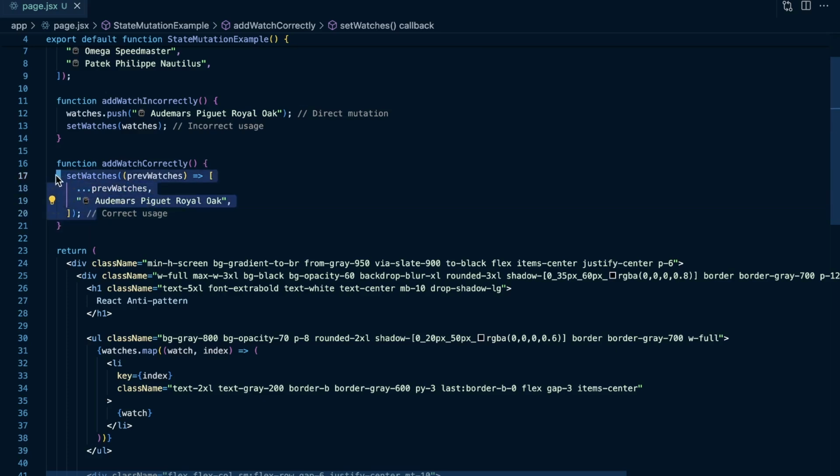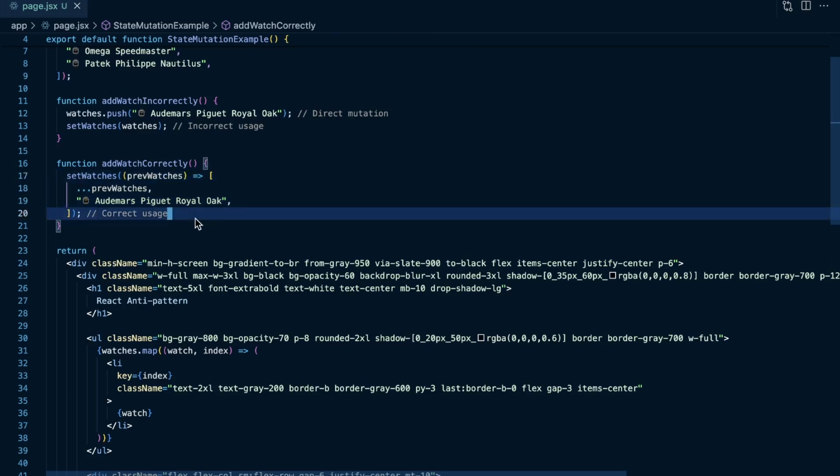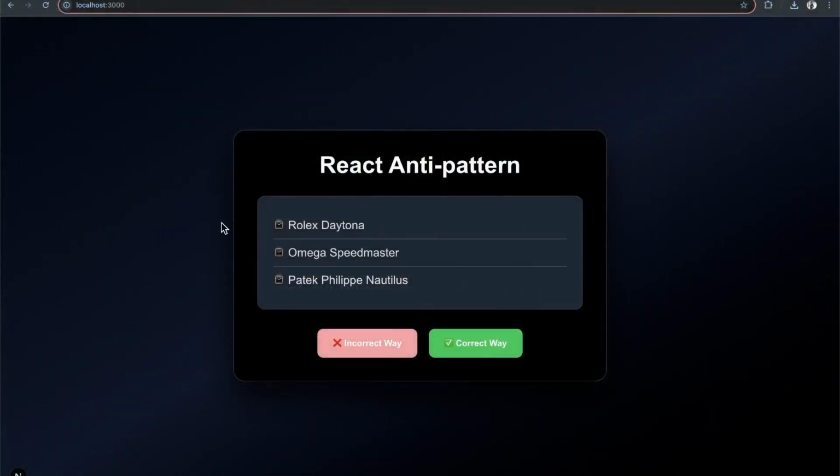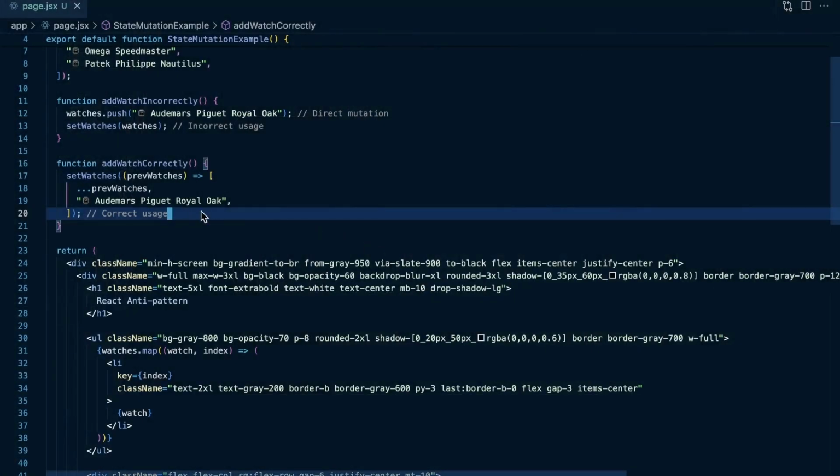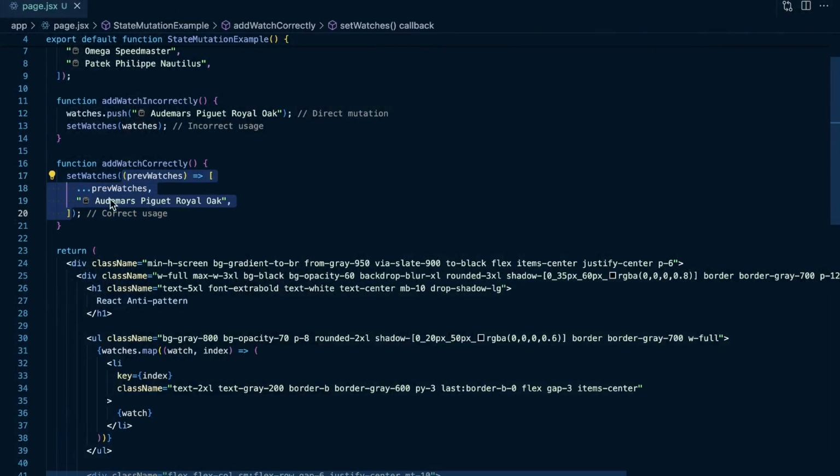And then this will update the page with the correct watches, which is why we see the behavior that if I click correct way just once, that watch gets added immediately to our list correctly, because we're not doing any state mutations. We're passing in a function here to the state setter and setting the state based on the previous watches correctly and adding in our new watch.